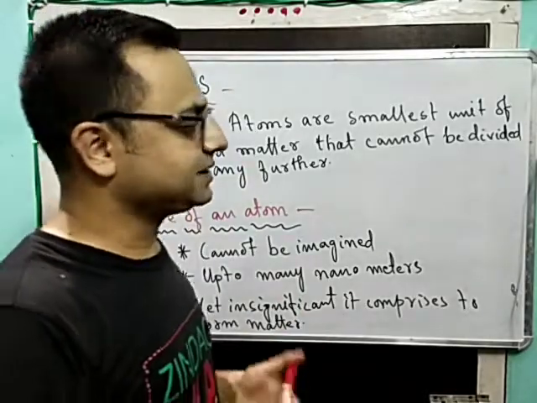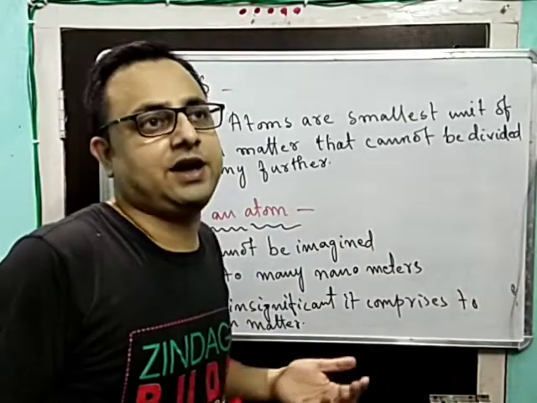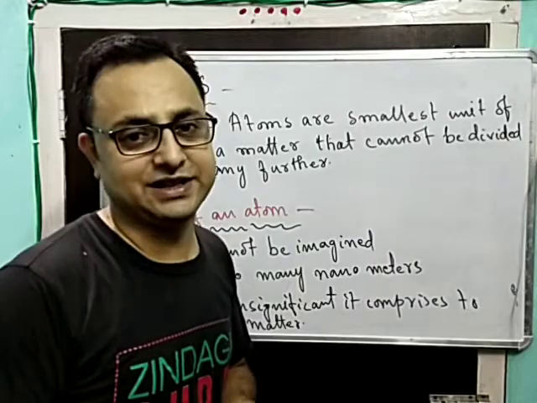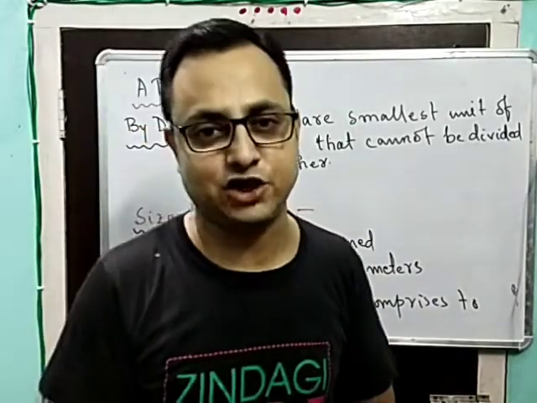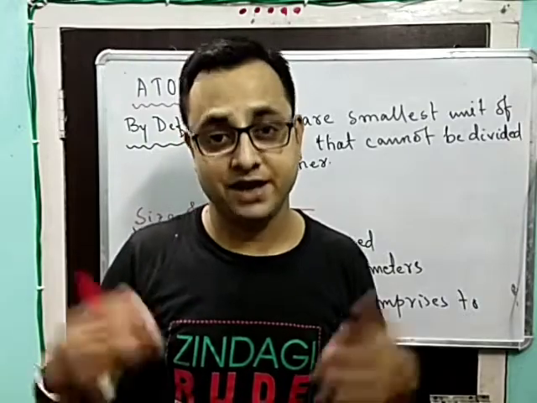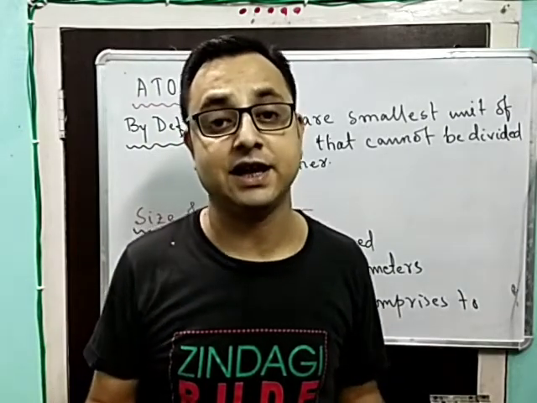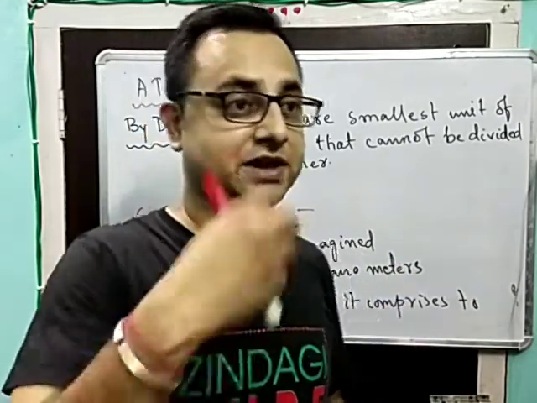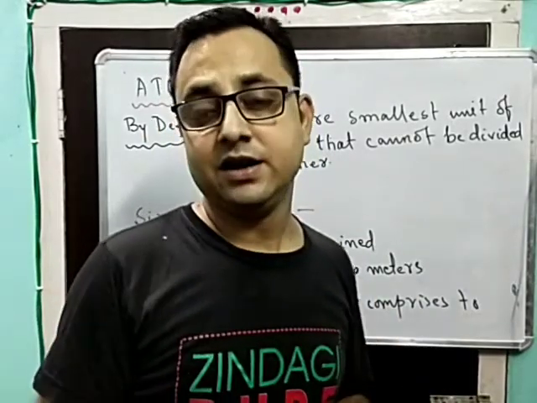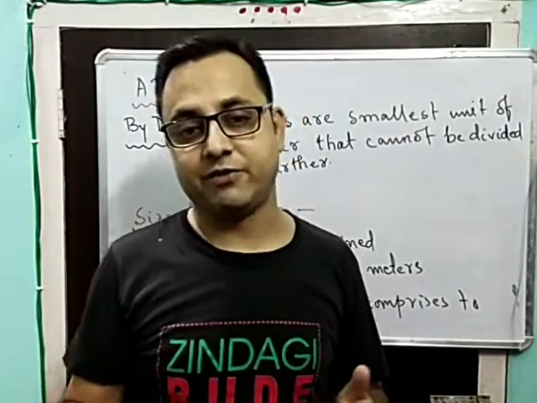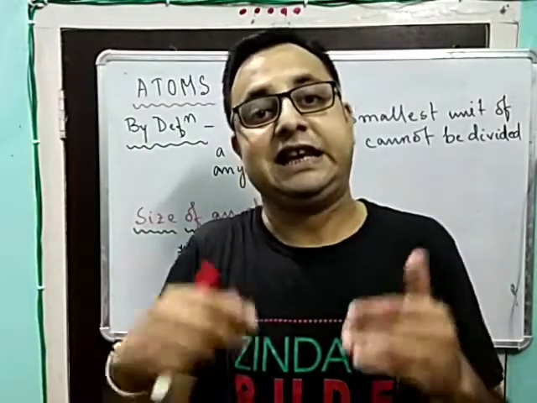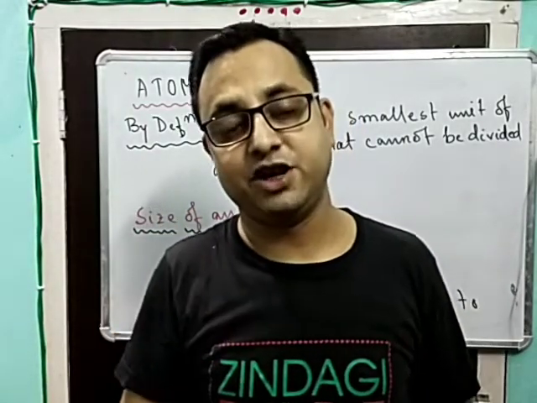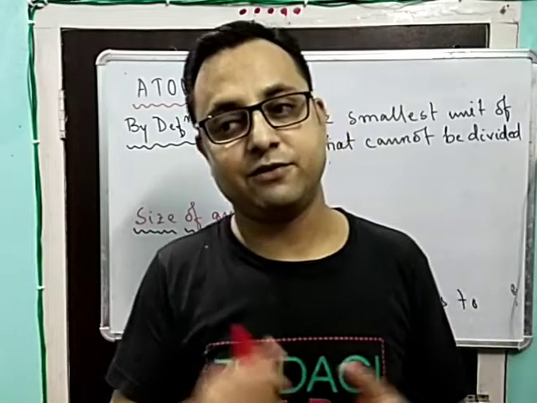But that raises a question also: we want to understand how small they are. What matters the most is the size of the atom, whether they are small or big. We are discussing atoms in every step. By now we know that matter comprises atoms, and atoms lead to the formation of matter.